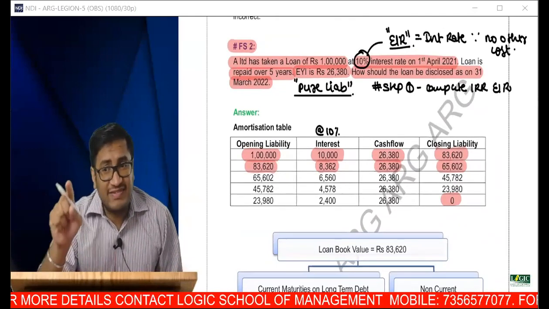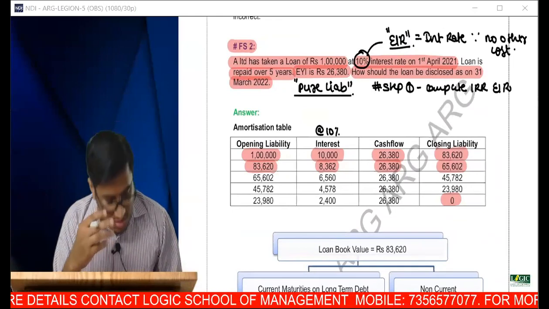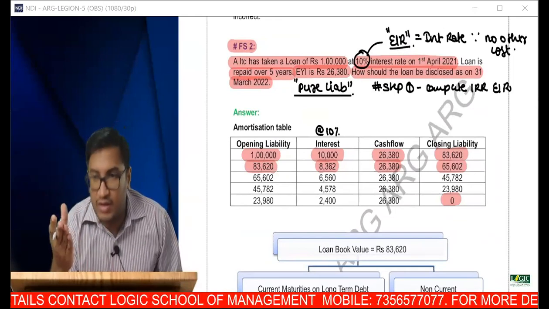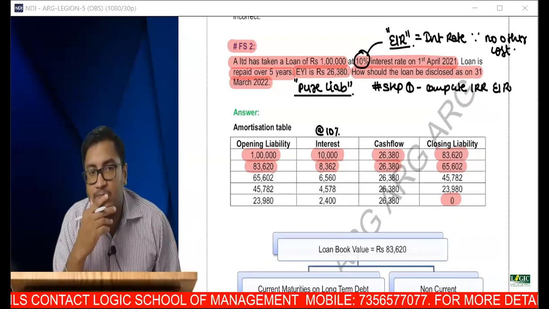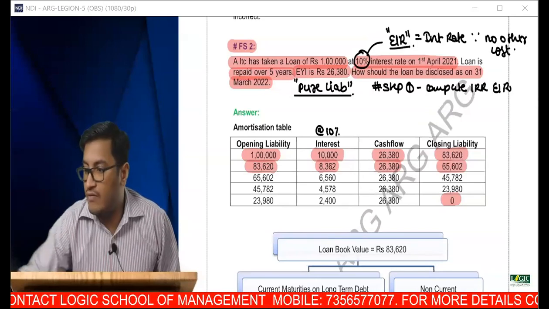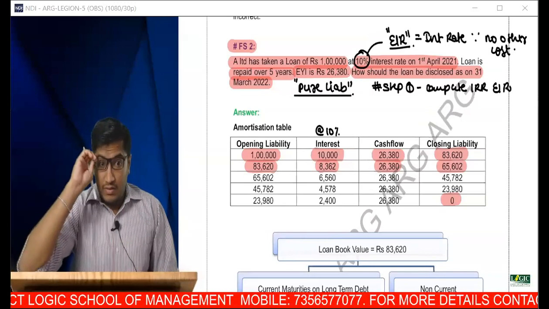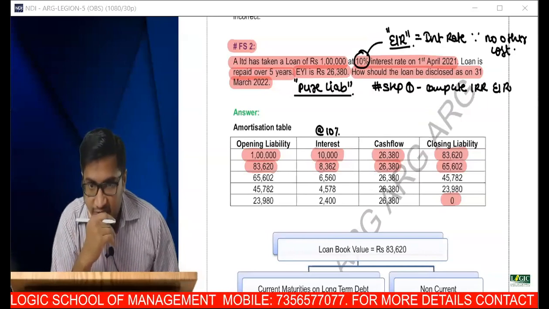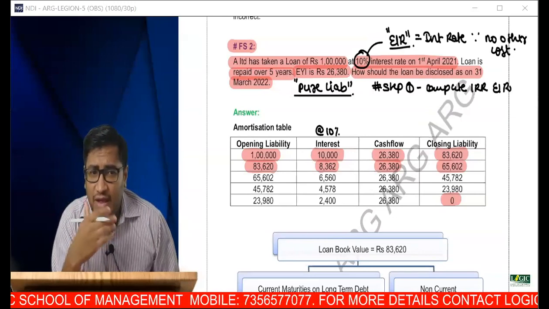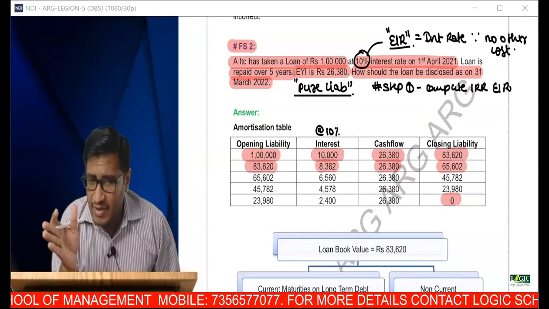Actually, the table is nothing new to you guys because if you have learned from me in intermediate, I've taught you this particular table for hire purchase, isn't it? How many of you have attended classes from me for intermediate? We would have done this table a number of times. It is exactly there in intermediate. So it's a continuation.